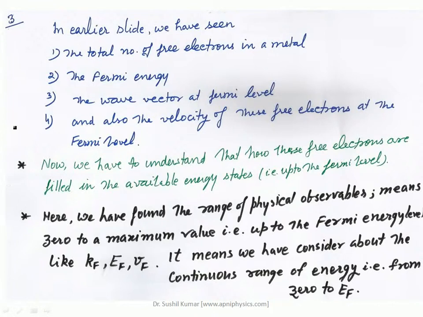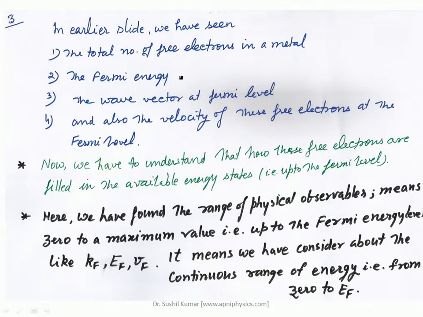In earlier slides we have seen the total number of free electrons in a metal, the Fermi energy, the wave vector at the Fermi level, and also the velocity of the free electrons at the Fermi level. All these topics we are discussing in the section of free electron theory in metals.